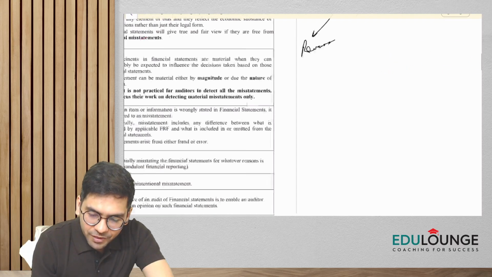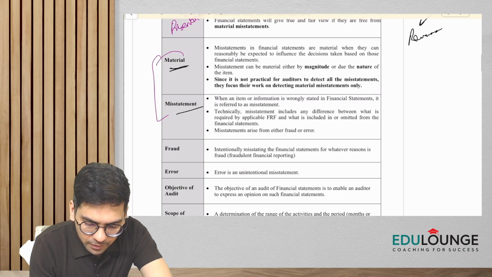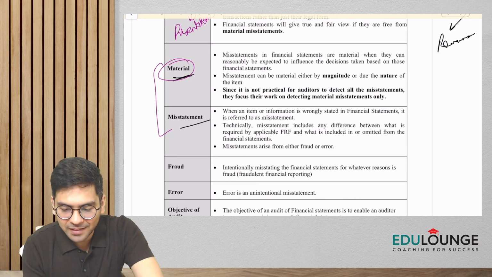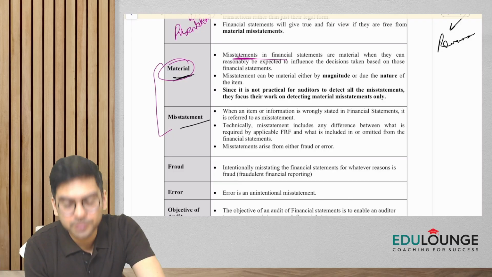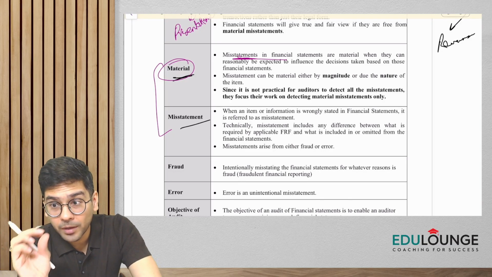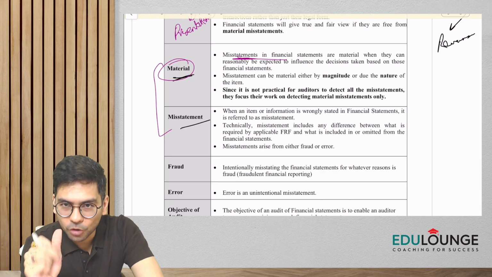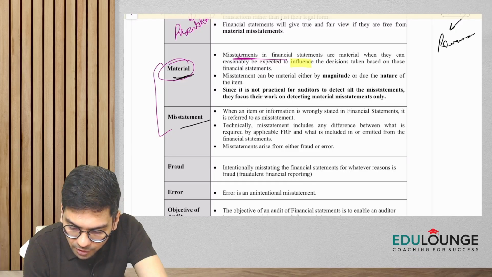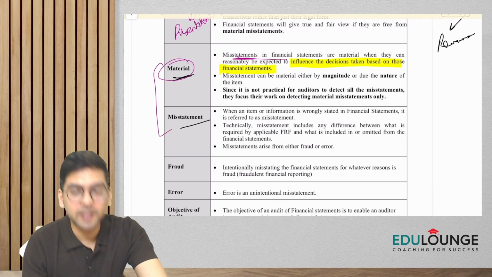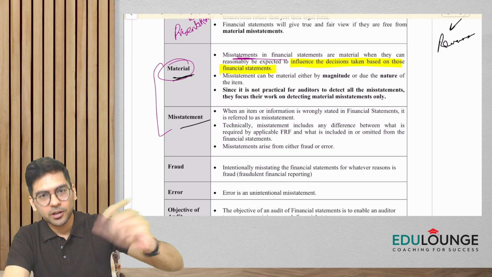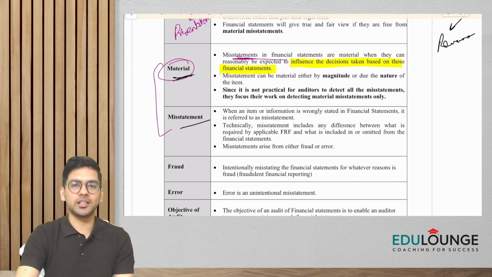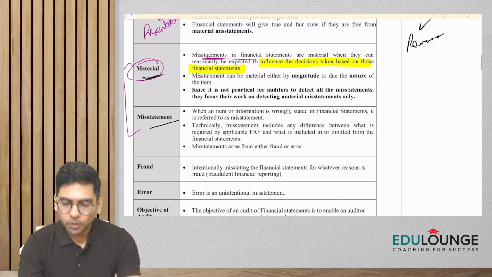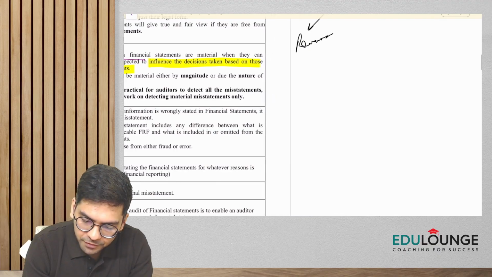So when I say the word material, what is material? Basically, any item can be material if, when misstated, wrongly entered in the financial statements, it can influence the decisions of the users. Then that item would be called material. Let's say, guys, in very simple terms, there is a company whose turnover is 500 crores.